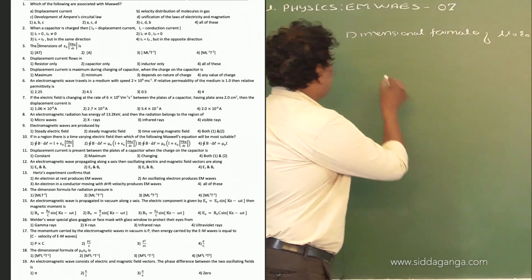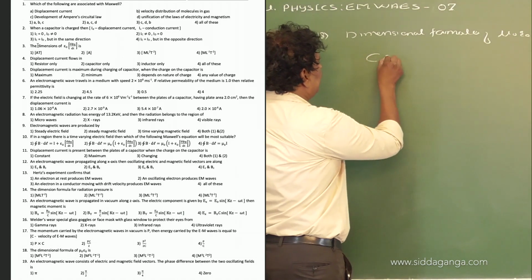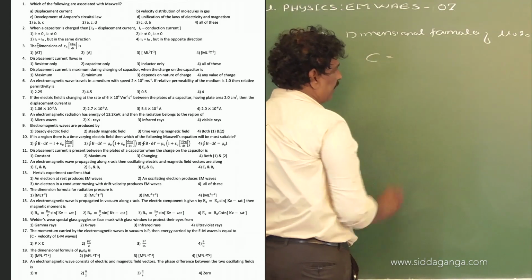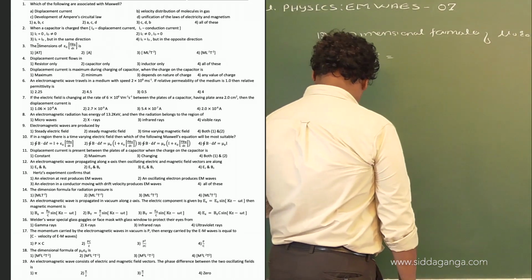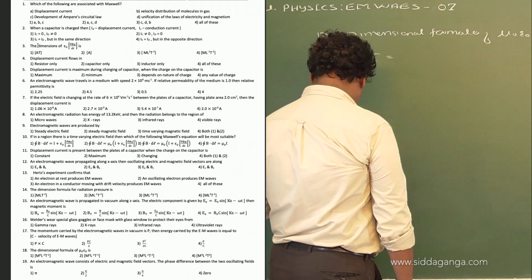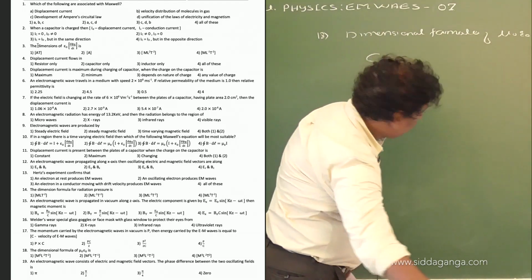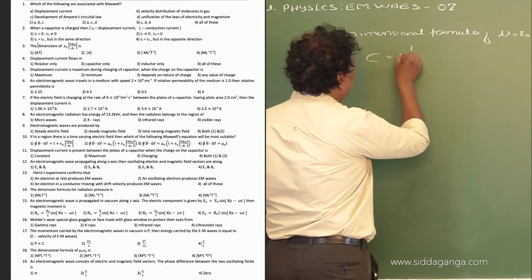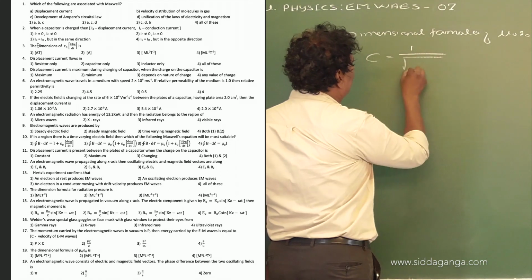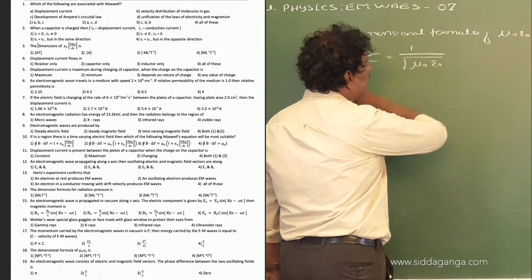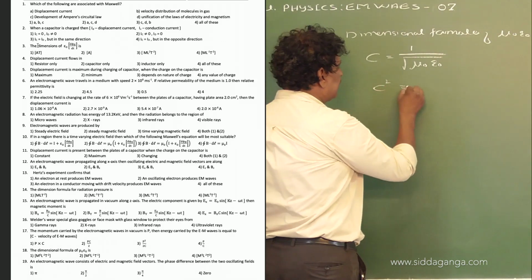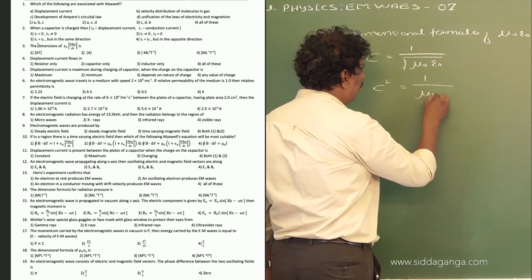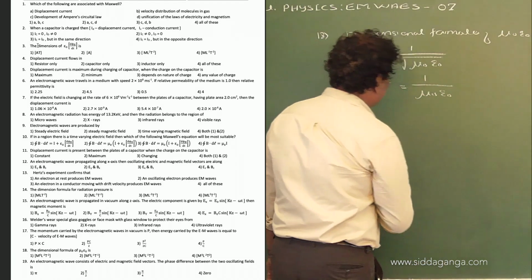Now we have the relation C is equal to 1 by square root of mu naught into epsilon naught, or C square is equal to 1 by mu naught into epsilon naught.